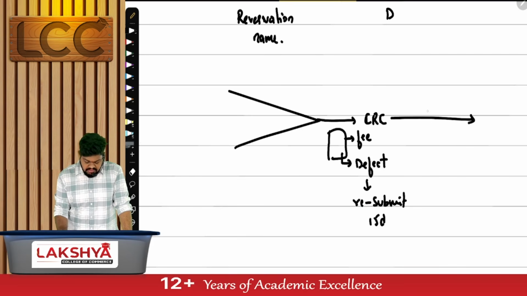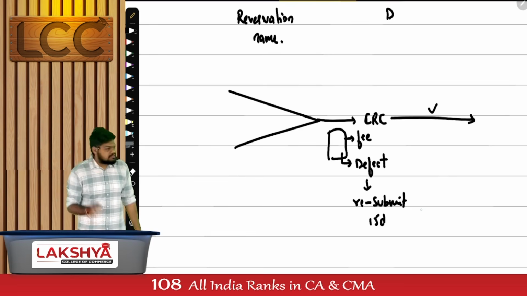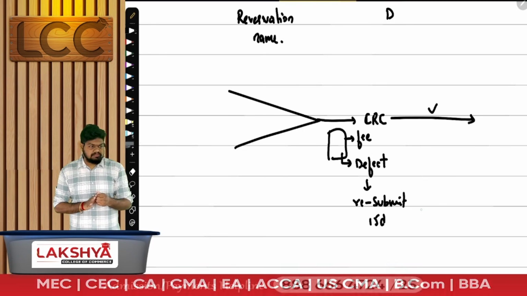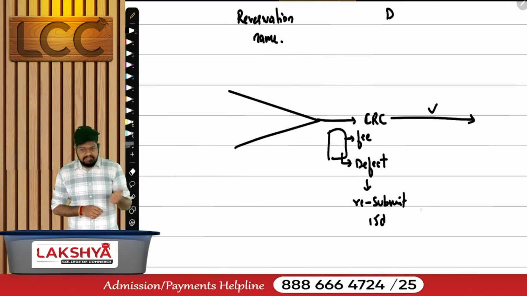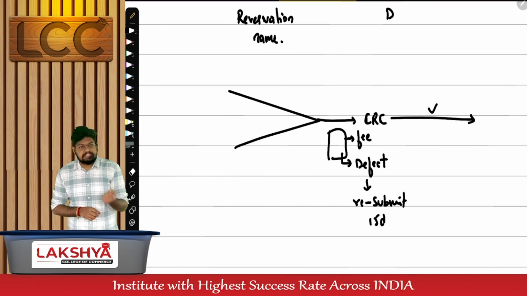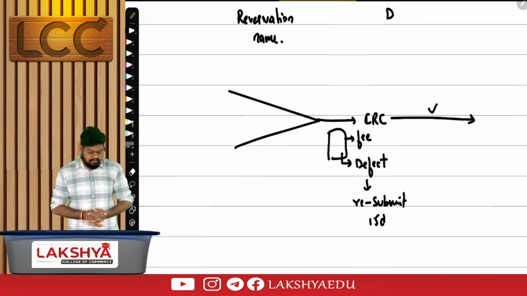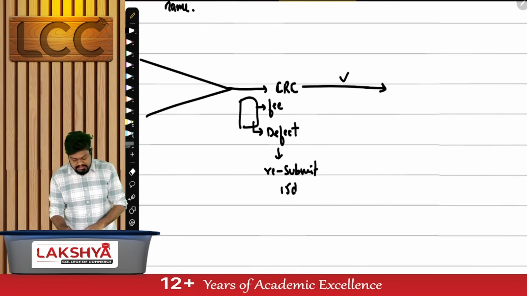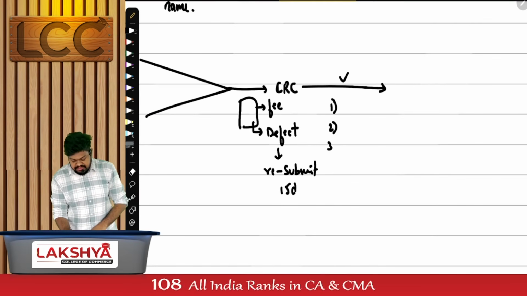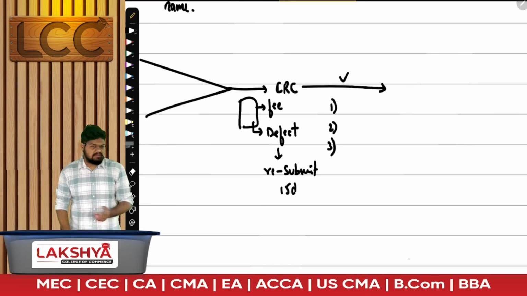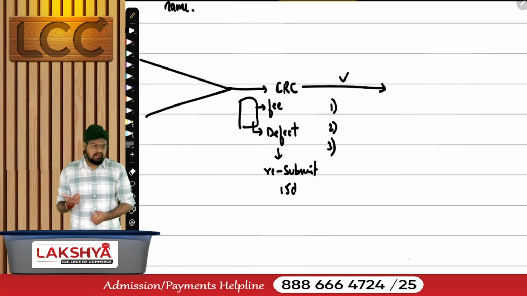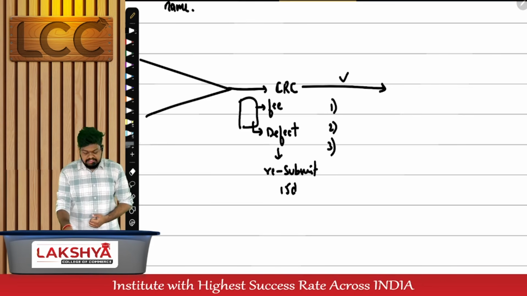Then CRC will verify. While verifying, CRC will keep in mind three categories, three concepts. The name of the company shall not be identical or too nearly resembling. Second point, the company's name shall not be offensive. Under which act? Any act. And the last category, it must not be undesirable. Undesirable means it is giving an impression that it is connected. Connected with whom? Either central government or state government or local authority. Then such a name shall not be allowed.